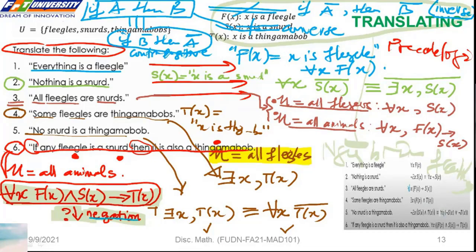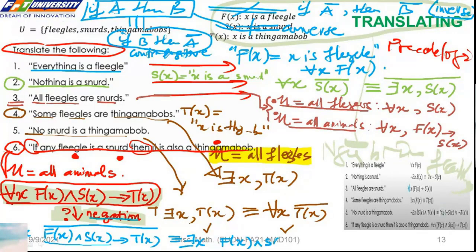So negation, not for all H, then make them slow. Negation, okay, step by step. Not for all H, F of H and H of H implies T of H. We have the last negation outside, and then we can use De Morgan's rule.